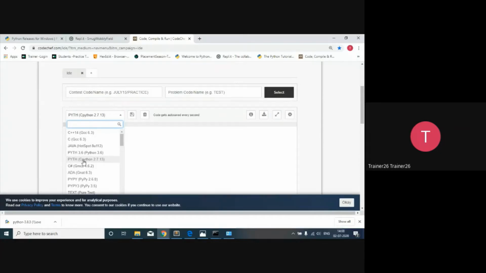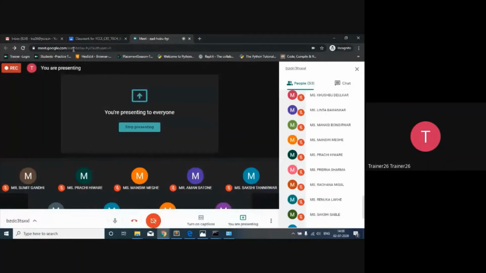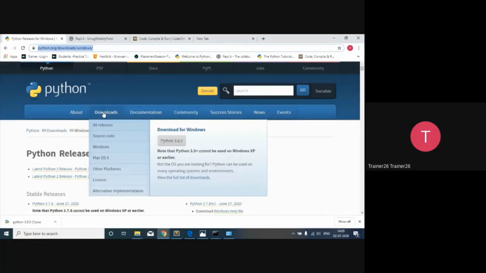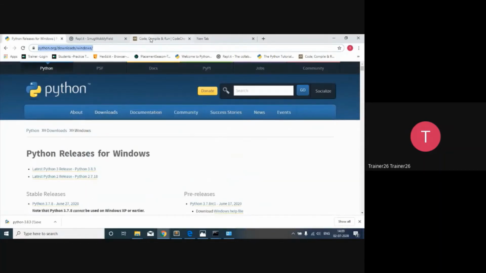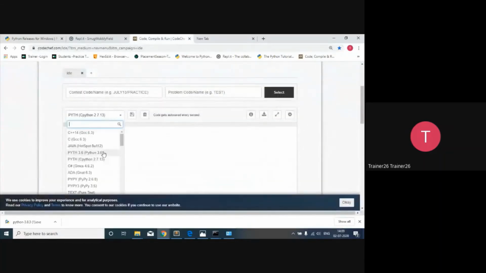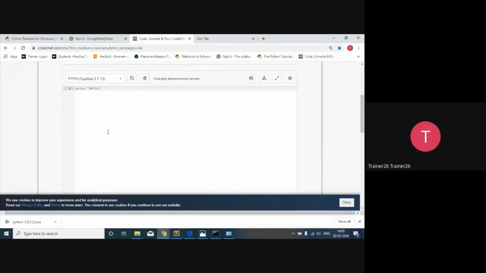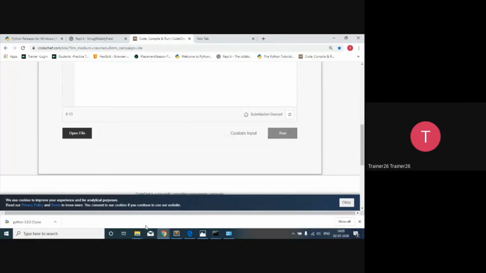So here the Python 2 version is 2.7.13 and 3.6 is the one currently, if I talk about it over here. The release version 3.8 is currently going on, and 3.6 is supporting the stable version, and in Python 2 it is 2.7.13. So during the comparison, we studied one thing: in Python 2, you are going to print the hello statement in this way. So let's execute this statement.